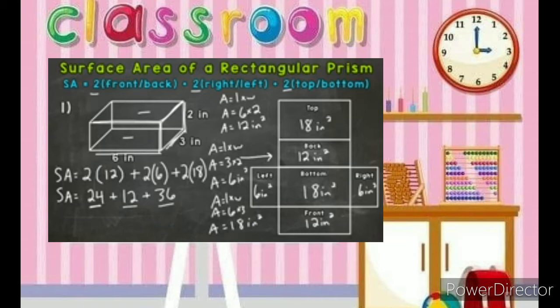Now we just need to add everything together. So surface area equals 24 plus 12 is 36, plus 36 gives us an answer of 72 square inches. So that's the area of all of the faces added together.